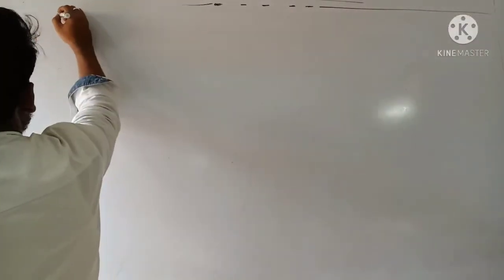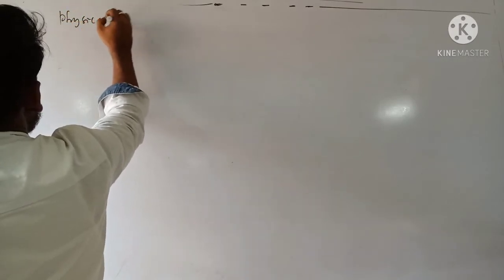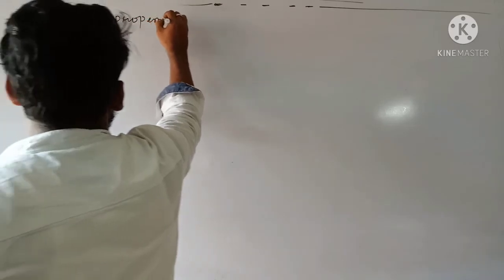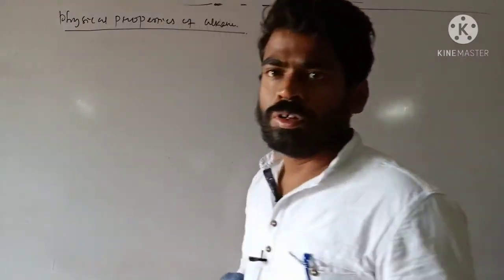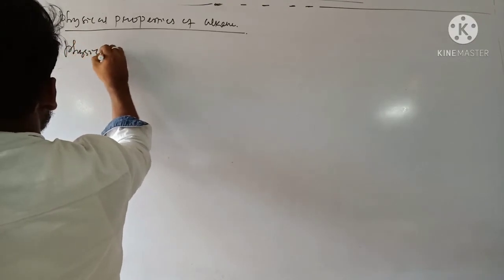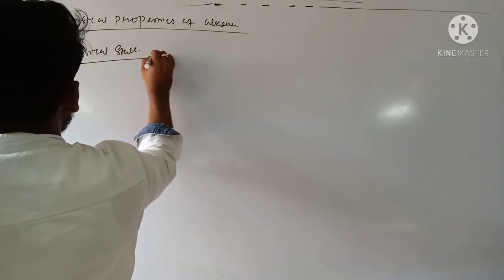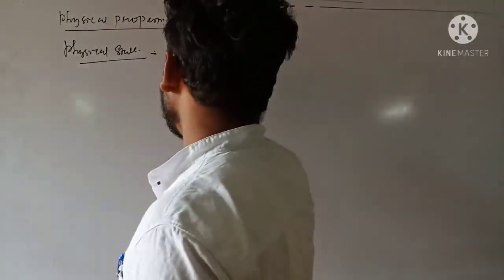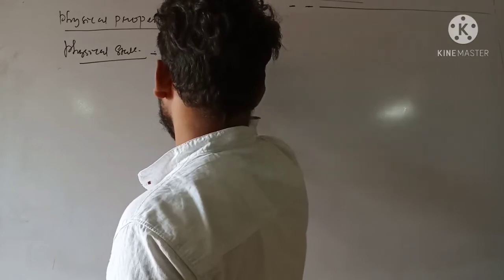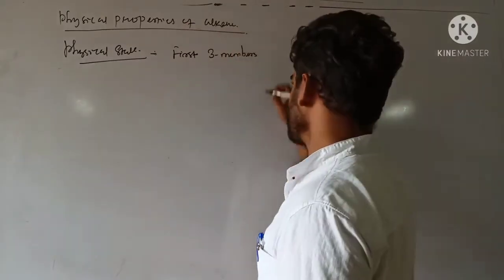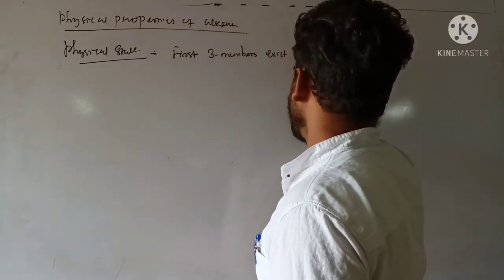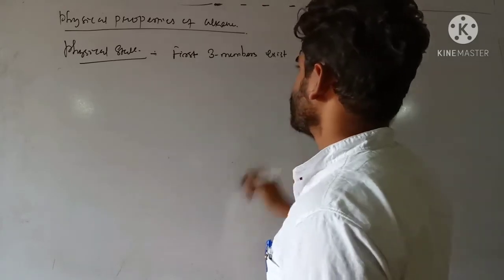So students, let us discuss their physical properties. After method of preparation, let us discuss physical properties of alkenes. Regarding physical properties, the first point is physical state. The first three members exist as gases.